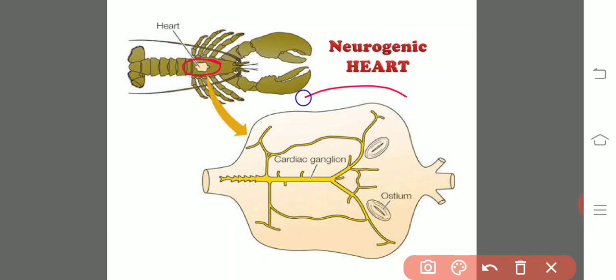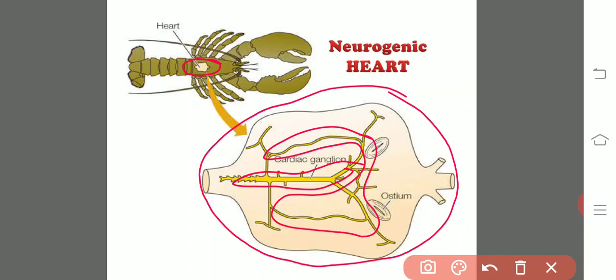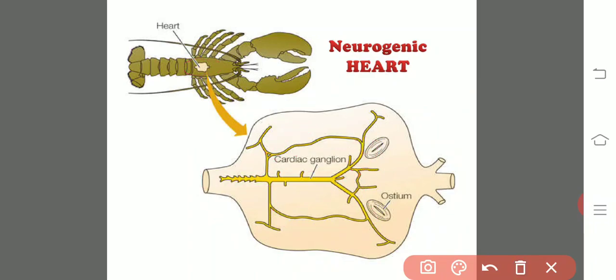If you observe the entire heart, the pacemaker is made up of motor neurons, and this pacemaker is located external to the heart, outside of the heart. And all the motor neurons which are located outside fuse to form a cardiac ganglia.